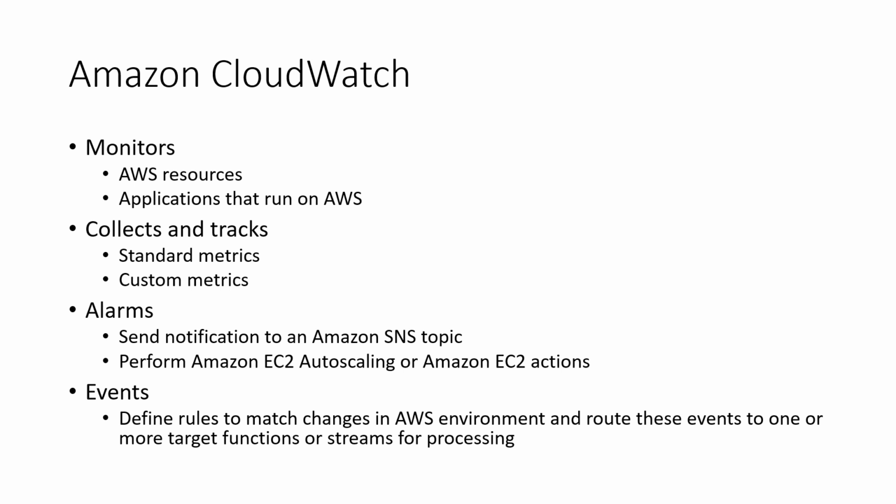You can use them and get the information, or you can create custom metrics that you can utilize to get a visualization of the usage of your resources. There are alarms available. Suppose a particular condition is met, then the alarm can send a notification to an Amazon SNS topic, which is the notification service through which you can be notified of particular events.